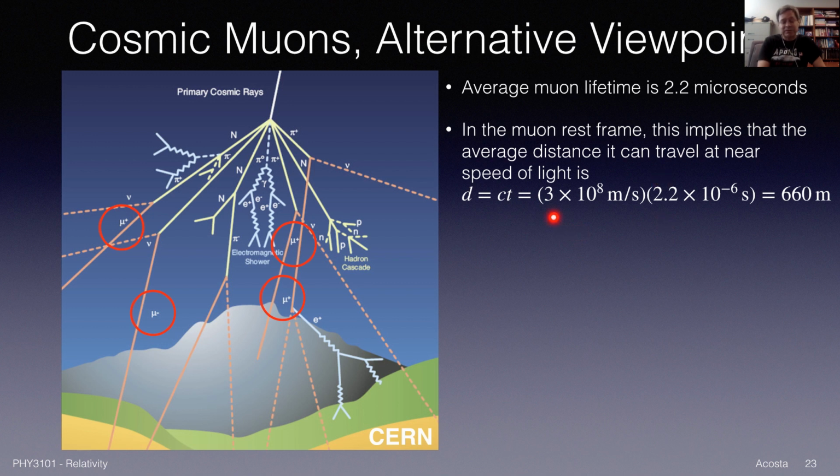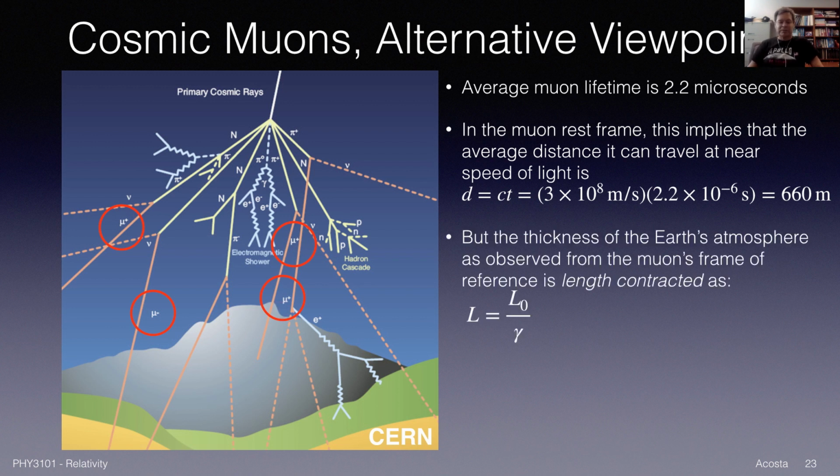Well, 3 times 10 to the 8 meters per second. That's the maximum speed, say. Let's say it can't go faster than the speed of light. And it lives for 2.2 microseconds in its rest frame. So it says, well, I can only go 660 meters on average. Well, how do you get through the thickness of the atmosphere that's kilometers? Well, from the point of view of the muon, that distance between where you are in the upper atmosphere to the surface of the Earth, that length gets contracted shorter by exactly this formula we just derived.